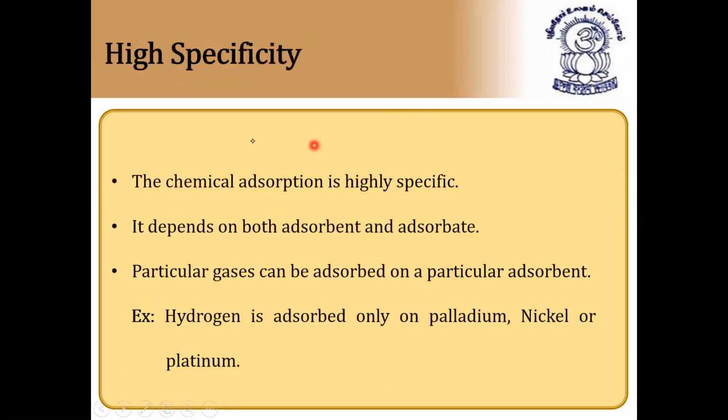Next, high specificity. Chemical adsorption is highly specific in nature because it depends on both the adsorbent as well as the adsorbate. Particular gases can be adsorbed on particular adsorbents. Hydrogen is adsorbed only on palladium, nickel, or platinum, but not on any other metals. This process is called occlusion. So that's why it is highly specific in nature.